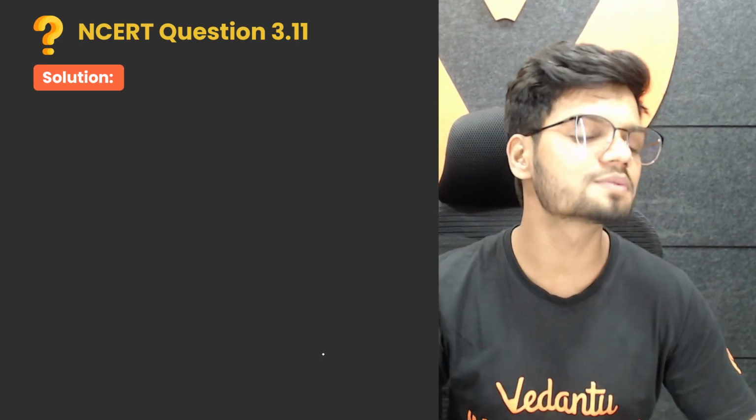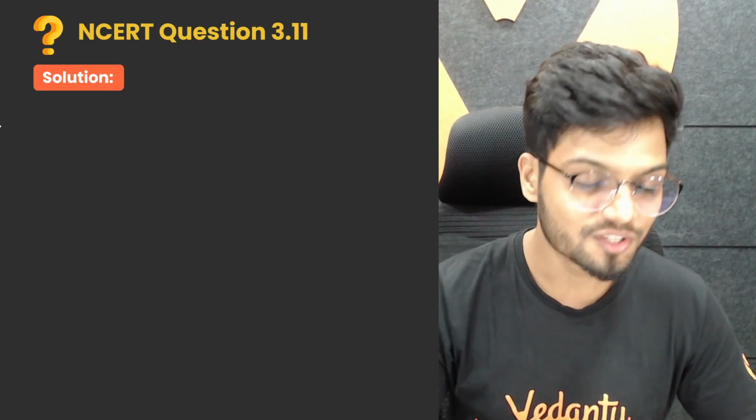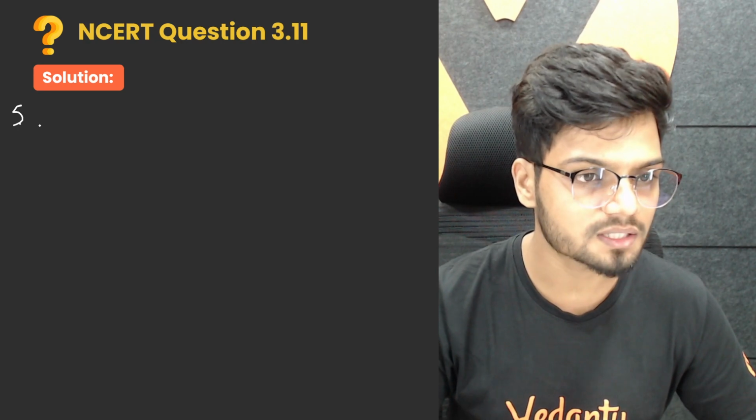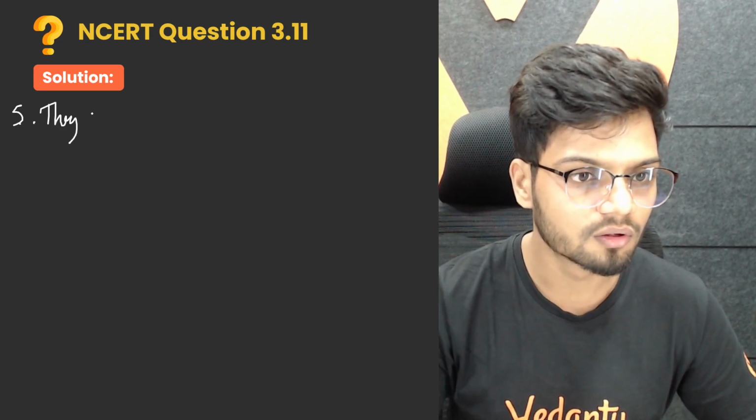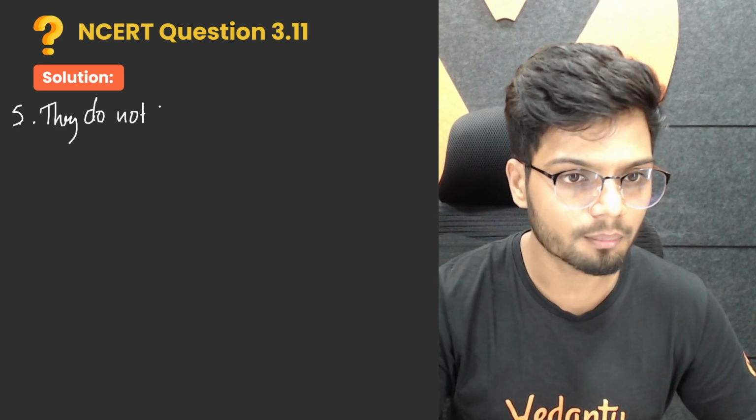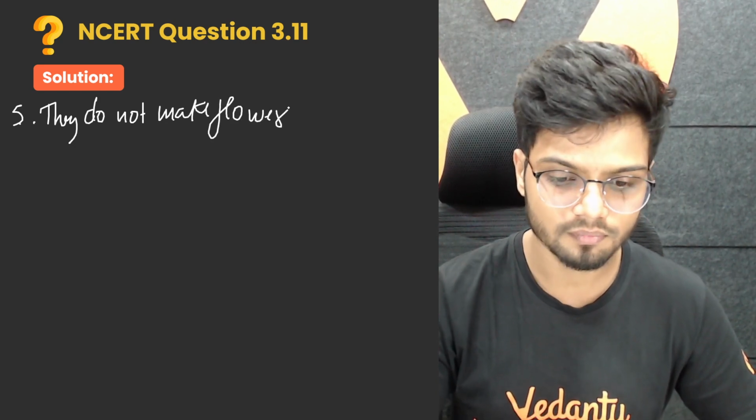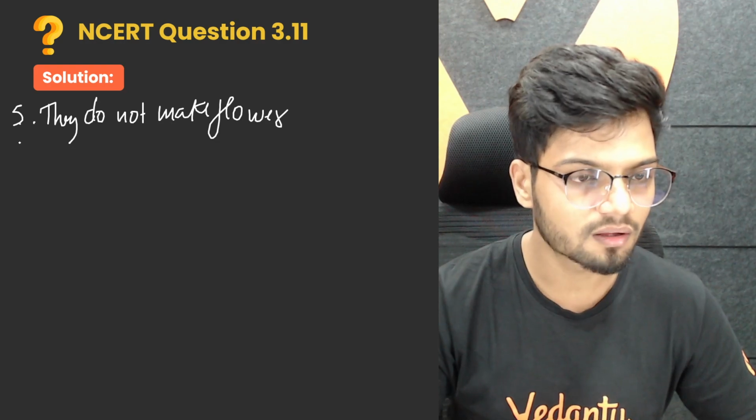Now, what about the flowers? Do you think gymnosperms make flowers? Obviously not. How many points do you write? 4 points. The fifth point here: they do not make flowers. Obviously, they do not make flowers. Right?